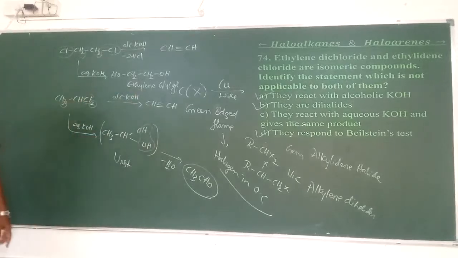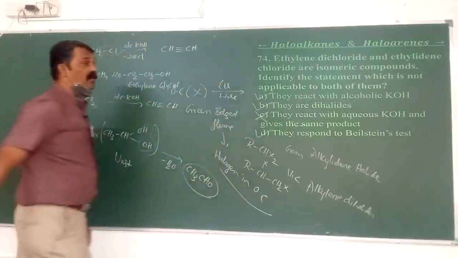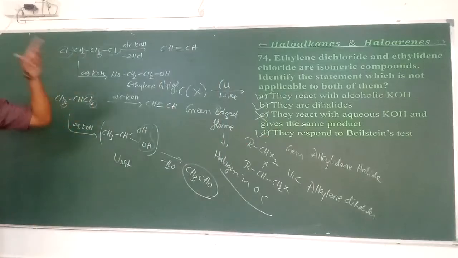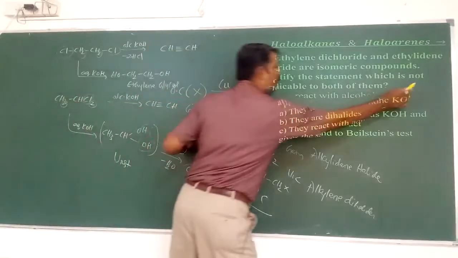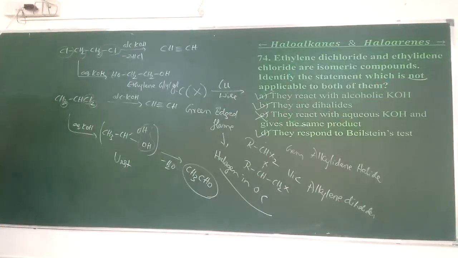But in option C, what they have mentioned is they react with aqueous KOH and give the same product. No, it is not the same product, it is a different product. Therefore, the answer for 74 is going to be C, because the question asks which is not correct. Hence, 74 is going to be C. Okay. Let's have the 75 here.